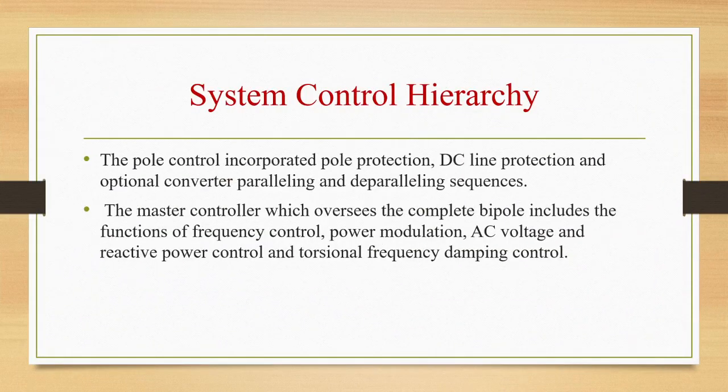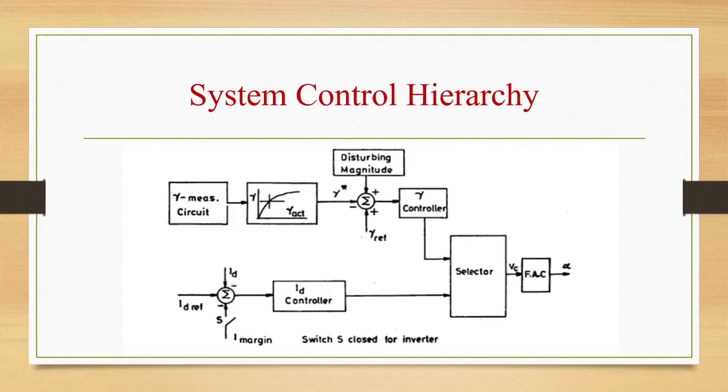Pole control incorporates pole protection, DC line protection, and optional converter deblocking and blocking sequences. Master controller, which will oversee the complete bipole, includes the functions of frequency control, power modulation, AC voltage and reactive power control, and torsional frequency damping control. Next, this is the block diagram of pole and converter controllers.